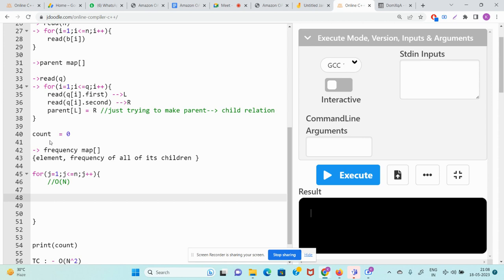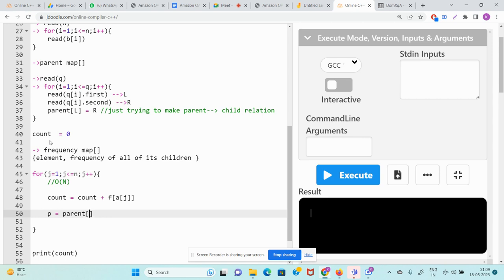So what will be the answer? Count equals count plus f of a of j. Job done. Once you have created it, now update. How will you update? First you will find a child, or find a parent P. P is what?